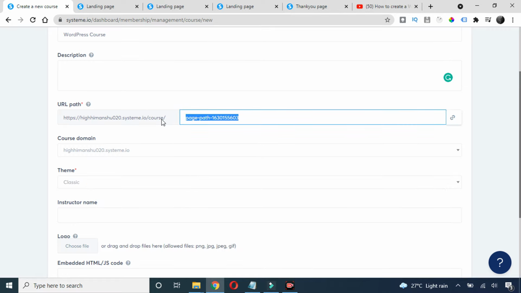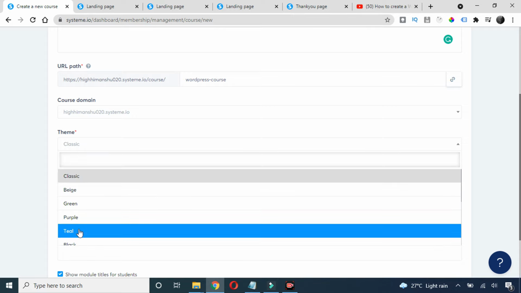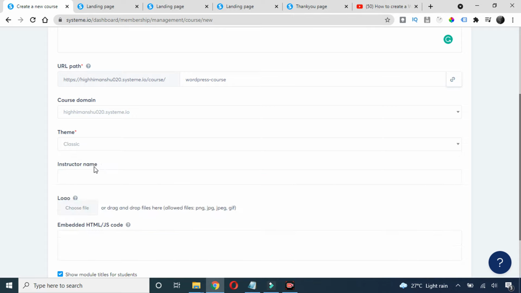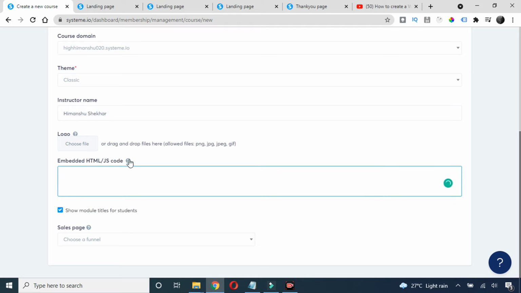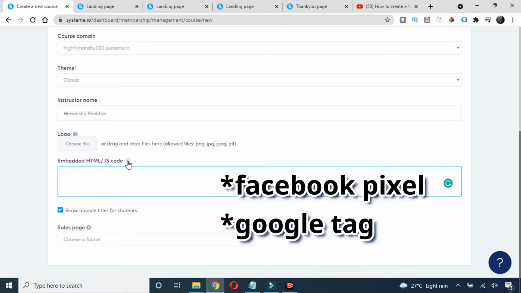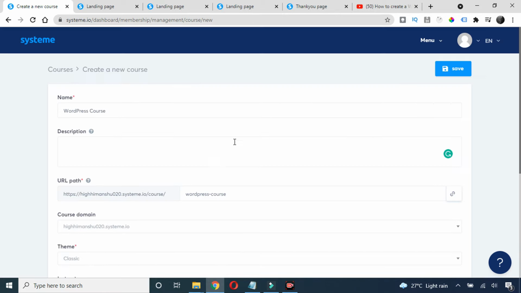I want to change the path name, so the path will be WordPress course. Okay, and then you can also edit the theme, like classic, purple, green, something. I'll keep it classic. Now instructor name, so you can keep your name here, and then you can also add your logo. And then here you can also add your pixel code, so that you can keep track of that and you can do remarketing as well, right? And then we have a sales page, so I'll come to this. For now just leave it and click on the save option here.